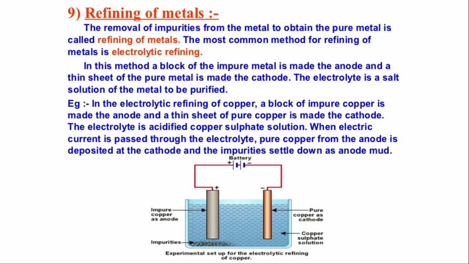When electric current is passed through the electrolyte, pure copper from the anode, which is impure copper, is deposited. Impure copper as anode means the impurity consists of two or more elements. Pure copper will also be there and impurities will also be there. So when electricity is passed, the pure copper from the anode is deposited at the cathode and the impurities settle down as the anode mud. You can see the impurities at the bottom.